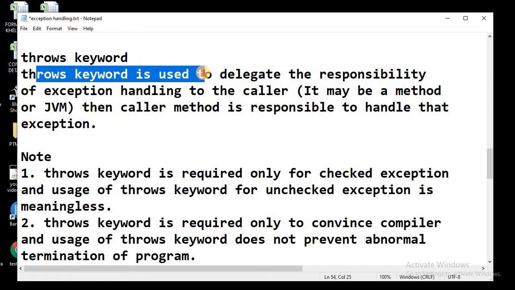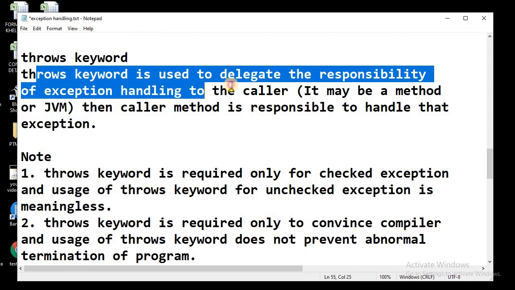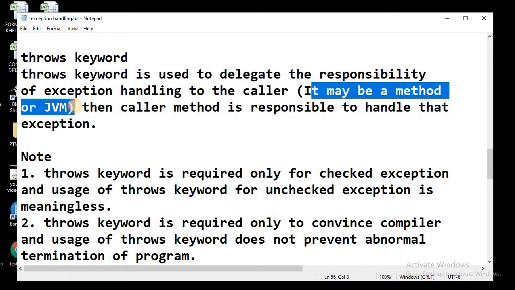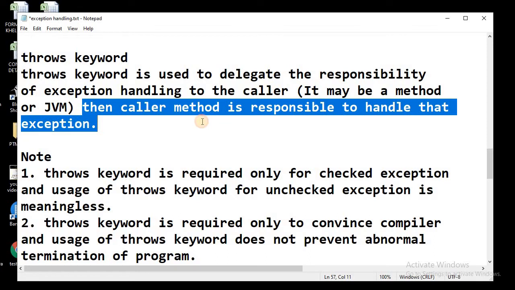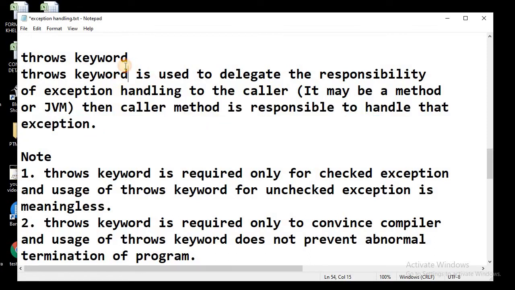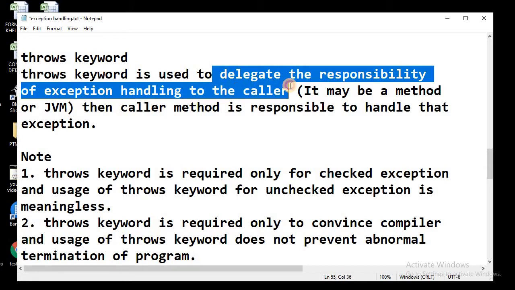The throws keyword is used to delegate the responsibility of exception handling to the caller method. So this is a way we can design methods and dedicate the exception handling duty to the caller of that method. This caller method may be a JVM method or a user's method that calls any other defined method. Then the caller method is responsible to handle that exception. So this is the throws keyword, which is used by methods to delegate the responsibility of exception handling to the caller.